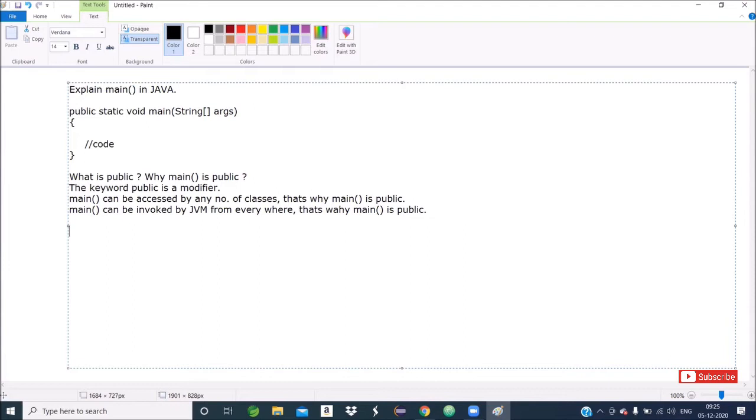Like public, static is also a keyword. And when we will go to the chapter class in detail, in class chapter, we will cover static in detail: static variable, static method, and static block. So question is, why main method is static?